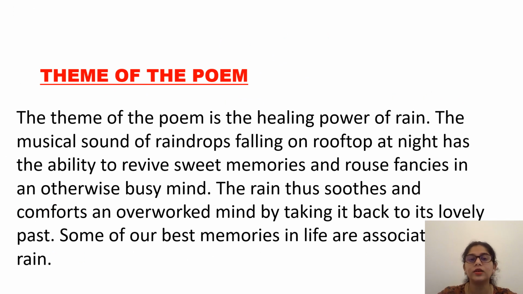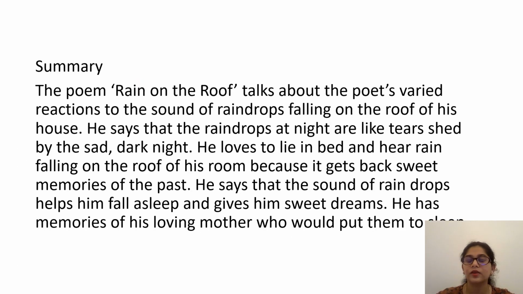Now let's look into the theme of the poem. The theme of the poem is basically the healing power of rain. As you know, initially the child thought about the mother, and then he was in tears, but later on you could see that the rain was able to heal the sadness, and that bliss was there in the child's memory or the poet's memory. So thus you can say the rain is basically soothing or comforting the poet. Everybody has memories of the poet at the rain. And here you can understand that the poet is so happy with the rain.